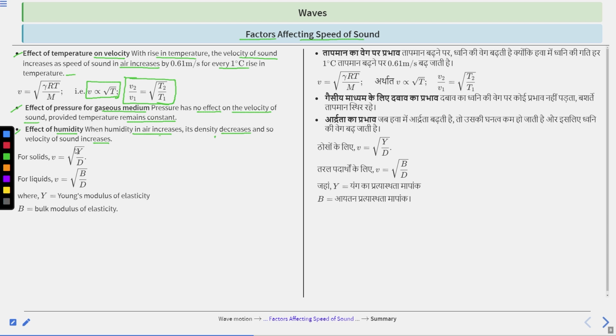For solids, v equal to under root Y upon d. And for liquids, v equal to under root B upon d. Clear? Where Y is Young's modulus of elasticity, and B is bulk modulus of elasticity. Clear?